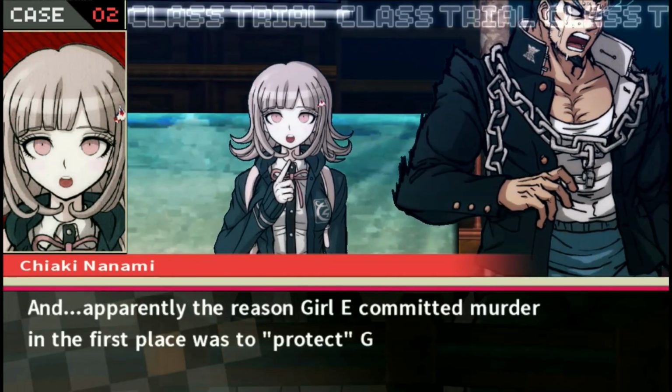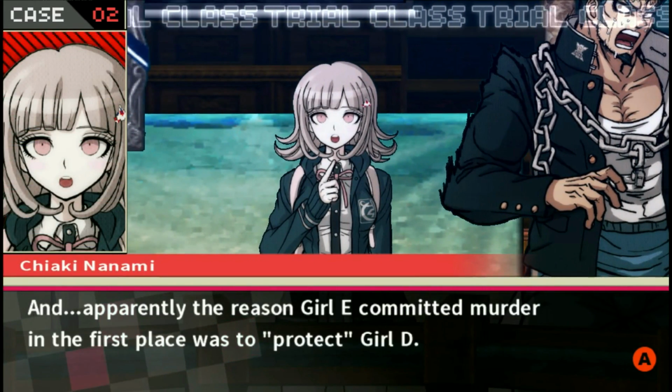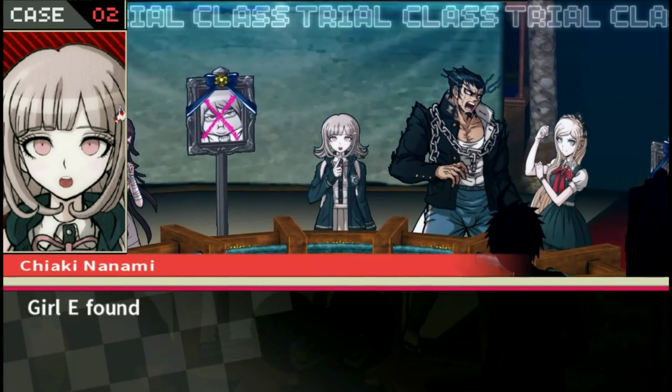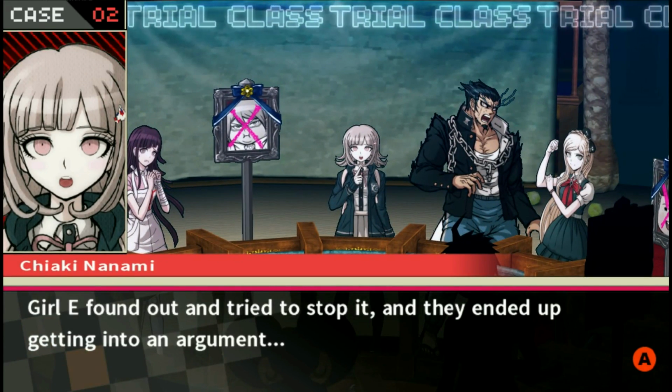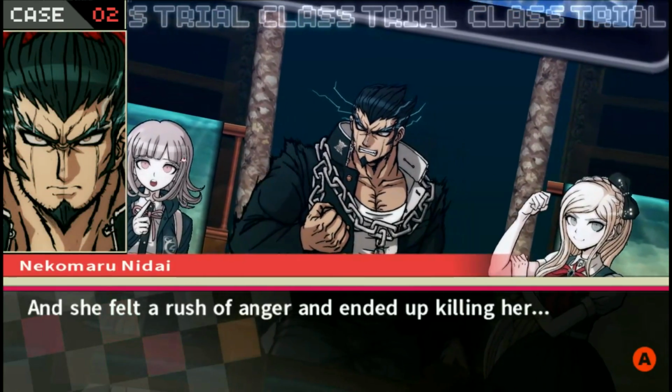So, apparently the reason Girl E committed murder in the first place was to protect Girl D, so they kind of work together. Girl D was being harassed by the victim. Girl E found out and tried to stop it, and they ended up getting into an argument. And she felt a rush of anger and ended up killing her.